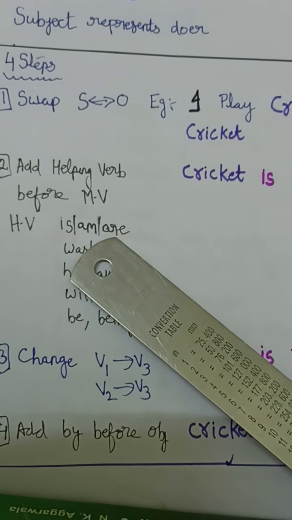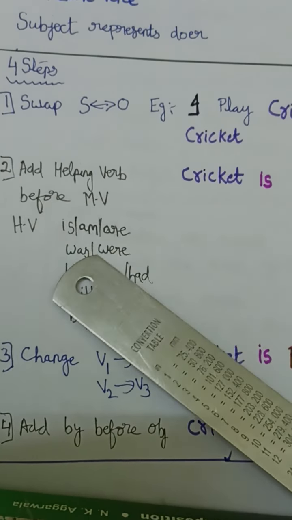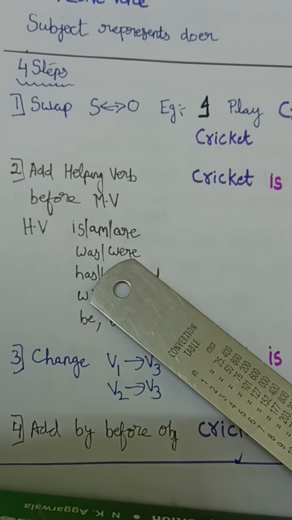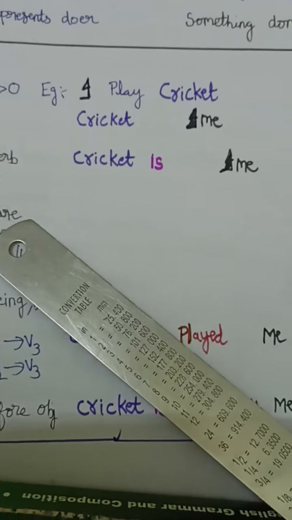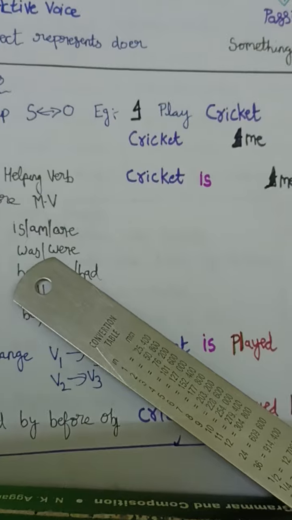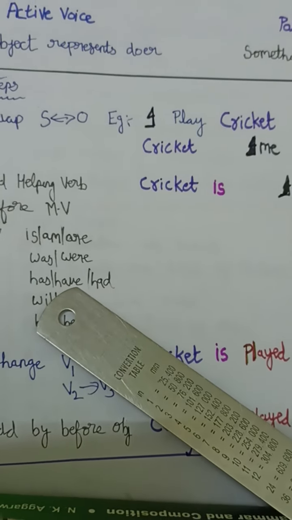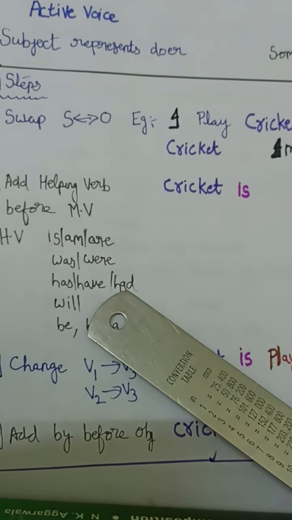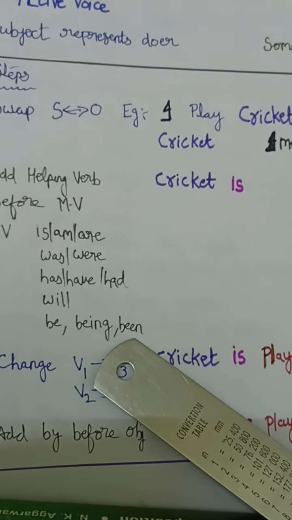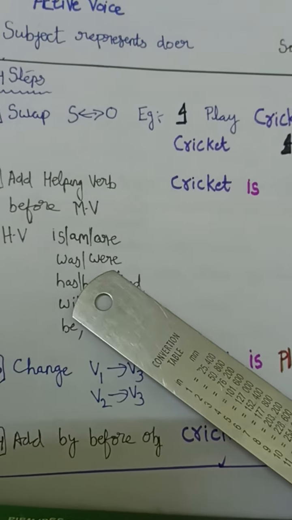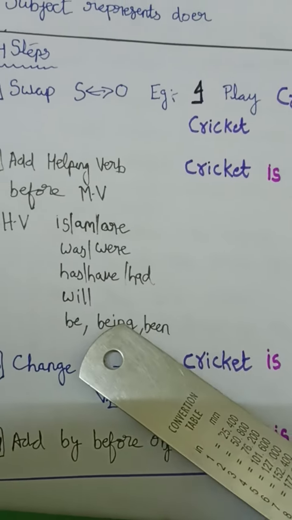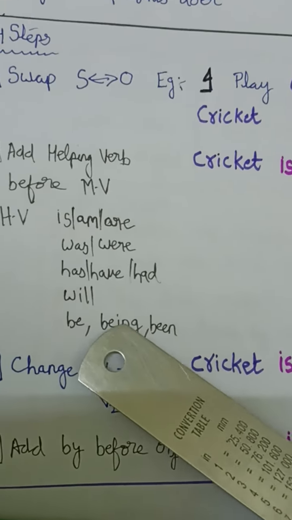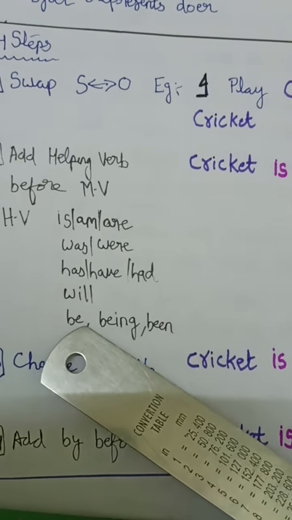If V2 is given, then was or were should be added. If V1 is given, is, am, are should be your helping verb. If V2 is given, was or were. If has, have is given, it will be with V3. So if has, have, had is given, then you will add been. If is, am, are, was, were is already given in the sentence, then we will add being here. If will is given, we have to add be here.